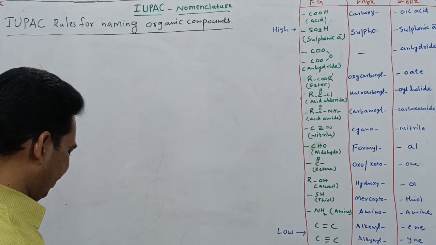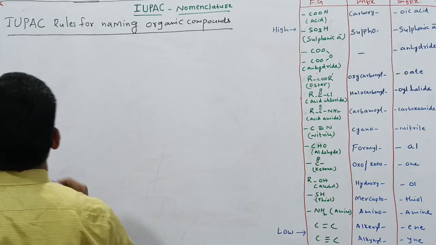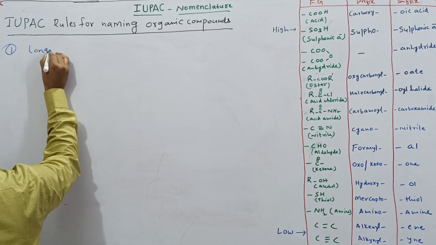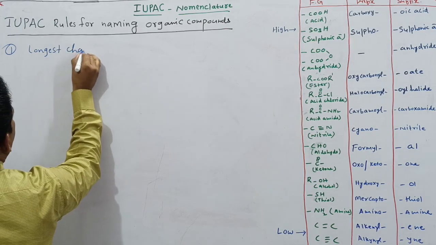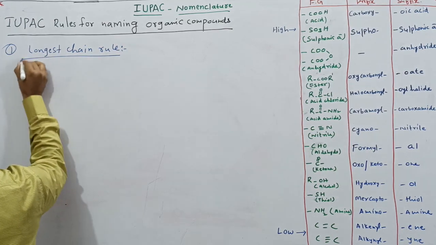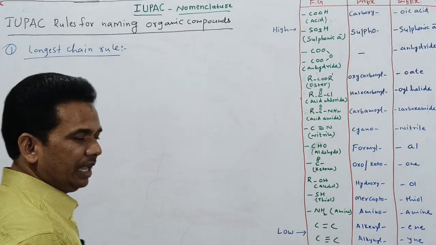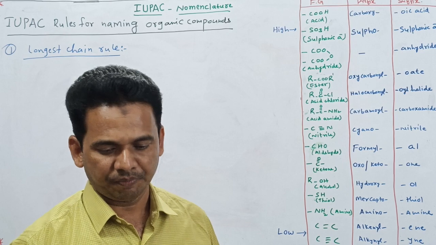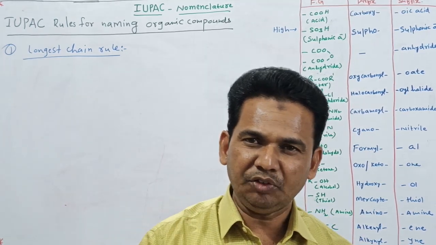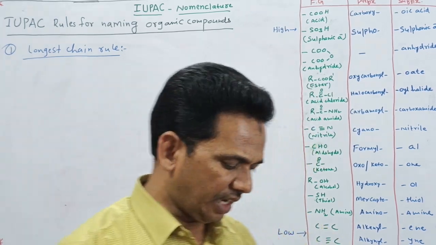Here we will go one by one. The first rule is the longest chain rule. In the case of the longest chain rule, we are selecting the longest chain irrespective of the straight carbon atoms.